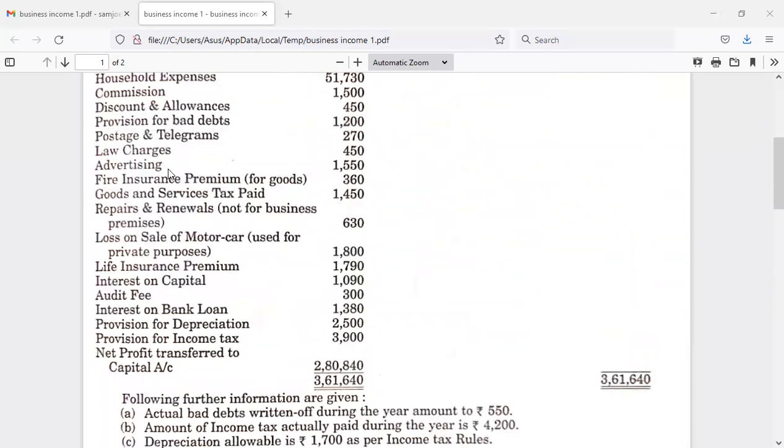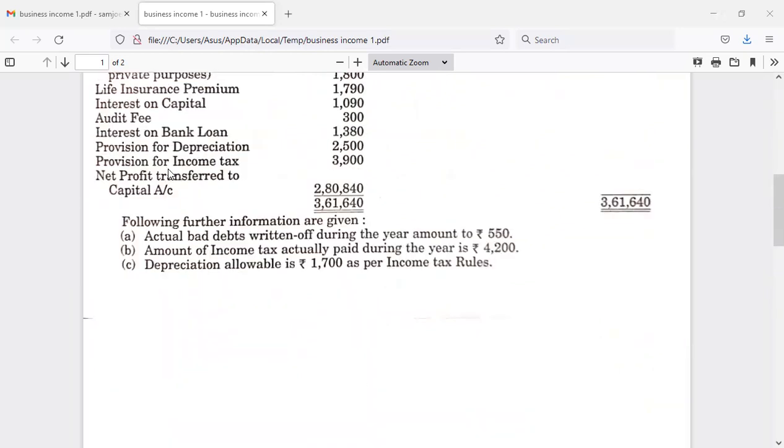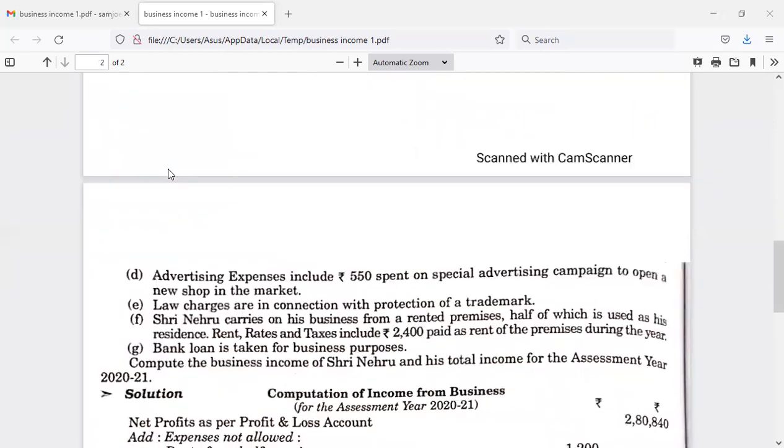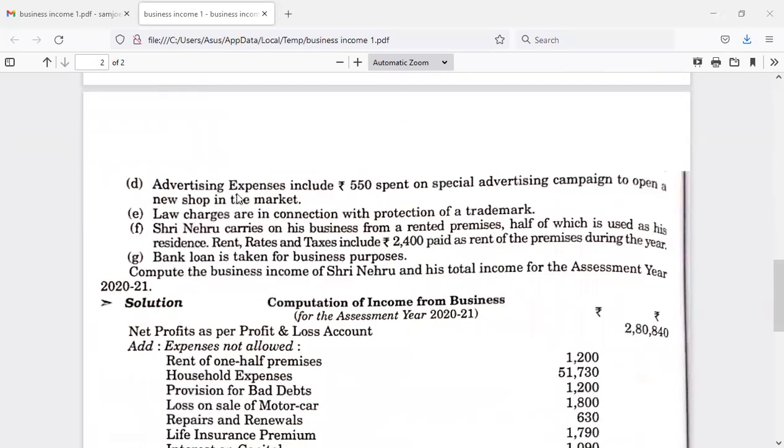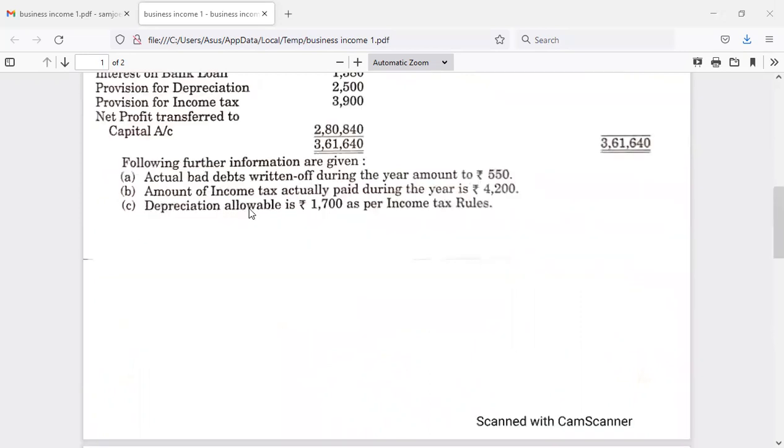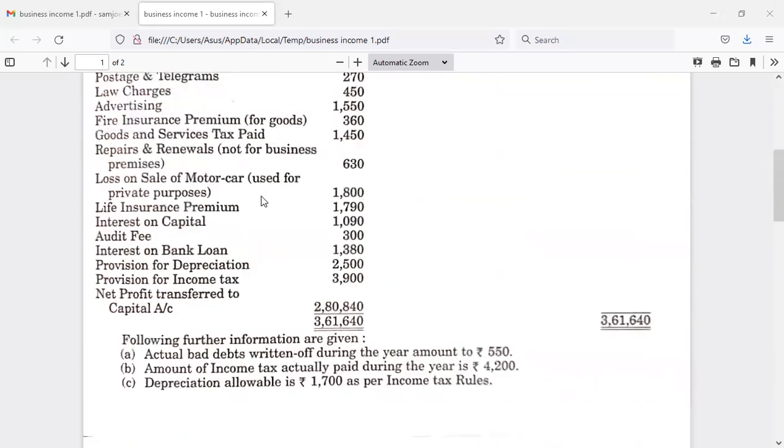Advertising expenditures are allowable, and on this you just observe, advertising expenses include rupees 550 spent on a special advertising campaign to open a new shop in the market, so it is related to business only, so they are allowed. Then fire insurance premium for goods, specifically they have given, so it's a business expenditure, allowed.